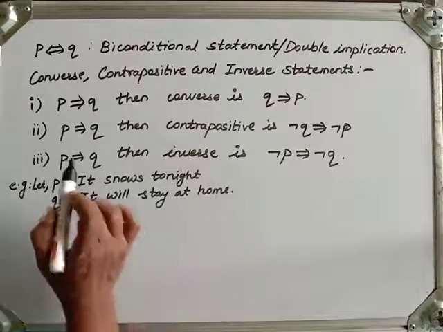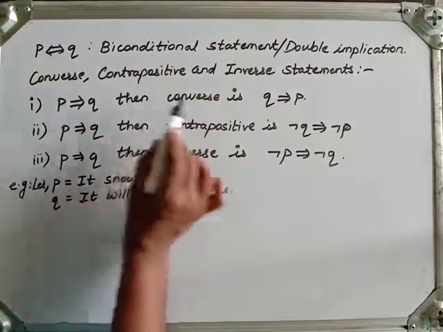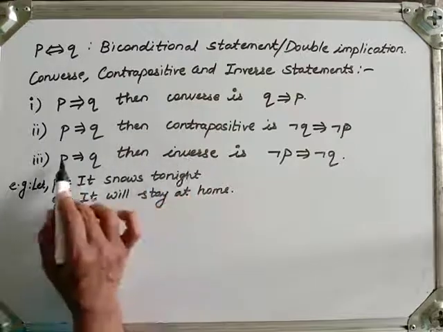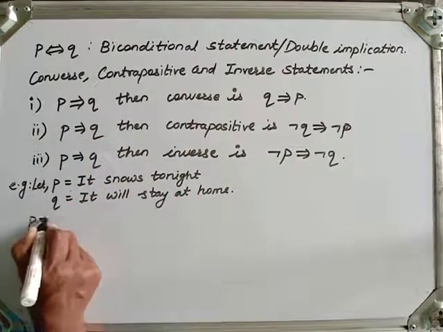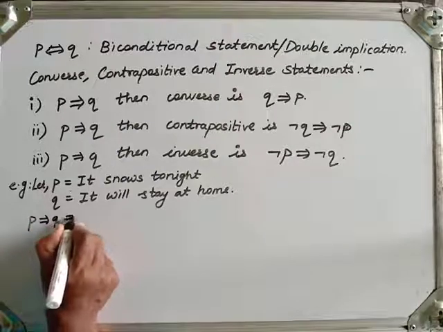Let us write down first of all P implies Q, because the converse, contrapositive and inverse are related to P implies Q. What does this statement mean?